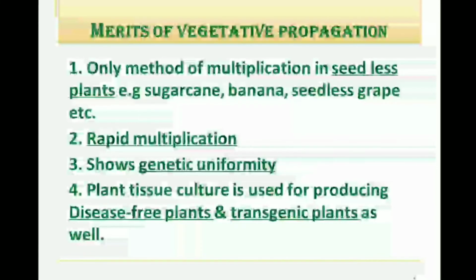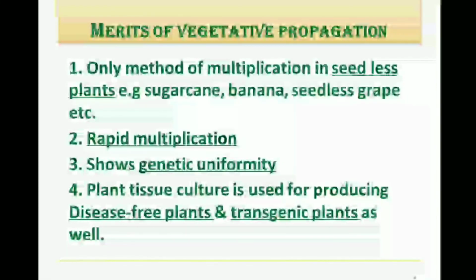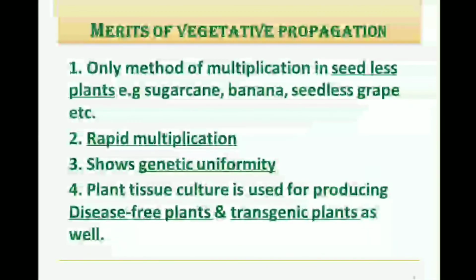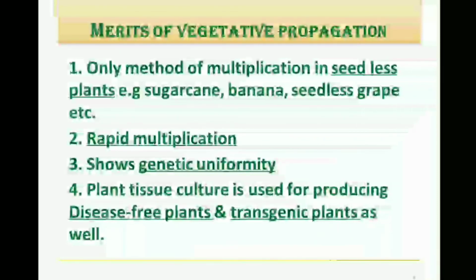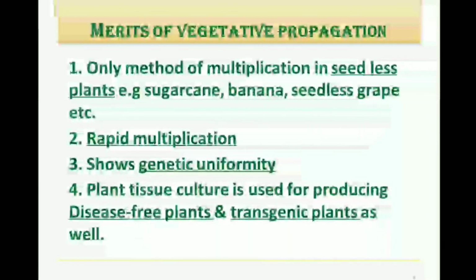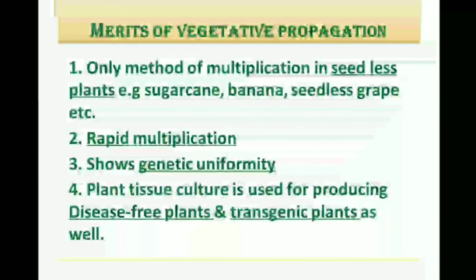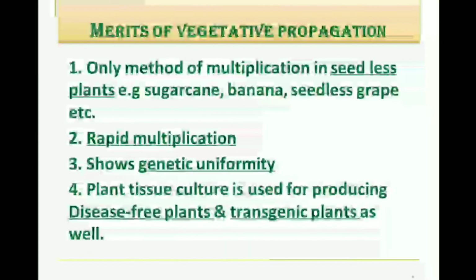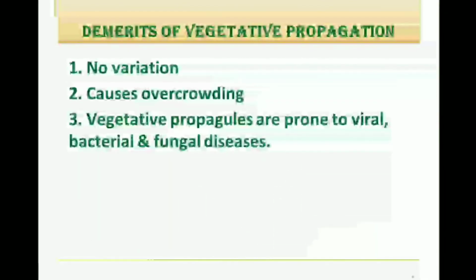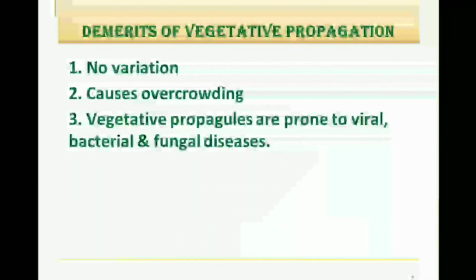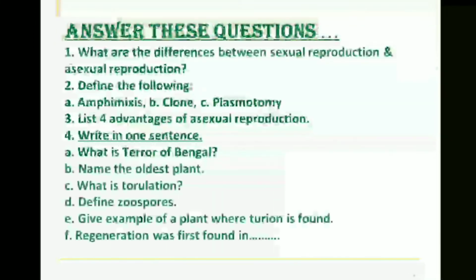Now let us discuss a few merits of vegetative propagation. First one, it is the only method of multiplication in seedless plants like sugarcane, banana, seedless grape, etc. Second one, it's a rapid multiplication process. Third one is it shows genetic uniformity. And the fourth one, plant tissue culture is used for producing disease-free plants and transgenic plants as well. There are some demerits as well, like it has no variation, it causes overcrowding, and vegetative propagules are prone to viral, bacterial, and fungal diseases.